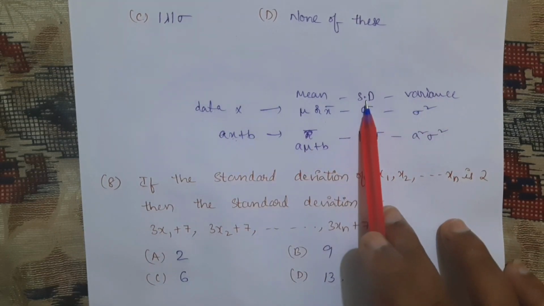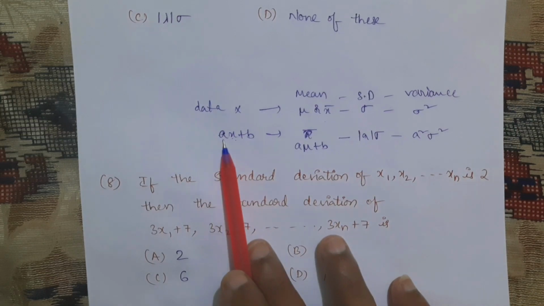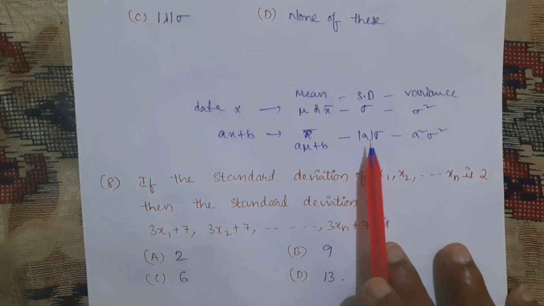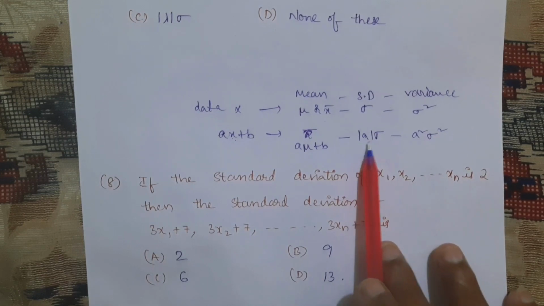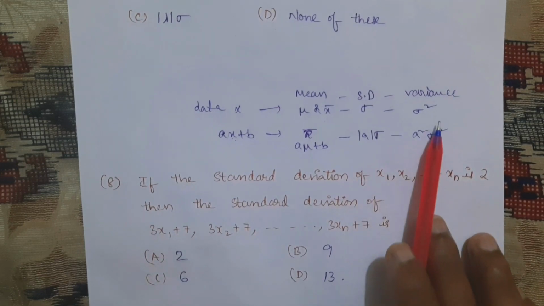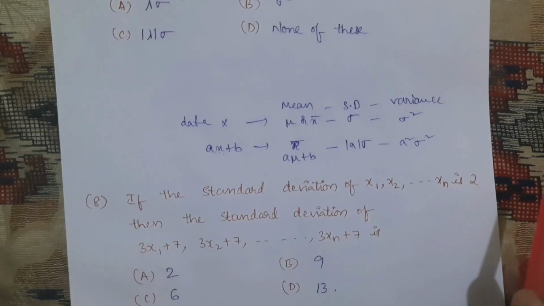The standard deviation will be the same, but whenever we are multiplying, that also we need to multiply to the standard deviation, but we need to consider it as modulus, nothing but only the positive value. When it comes to variance, it will become a square sigma square.